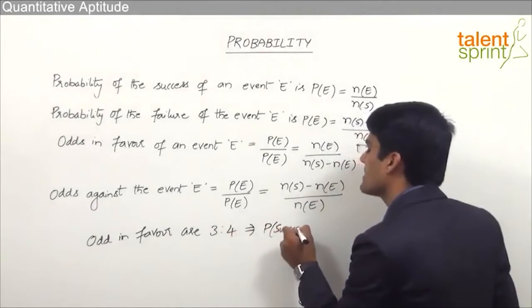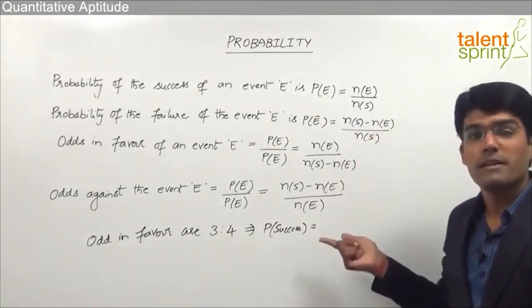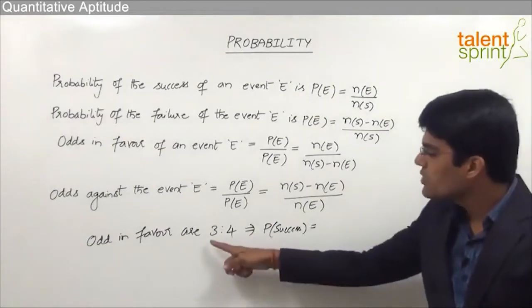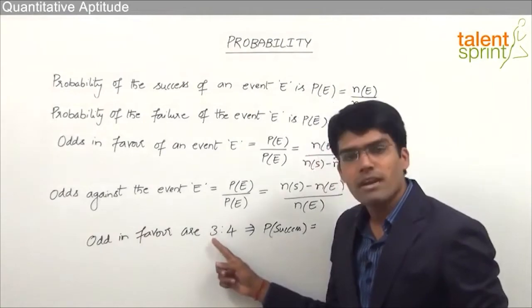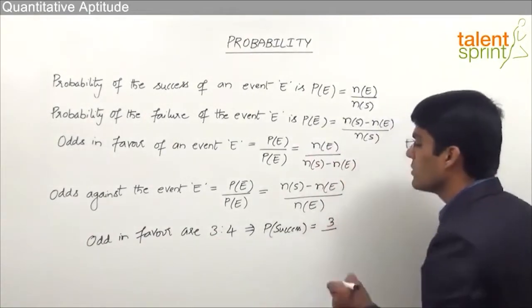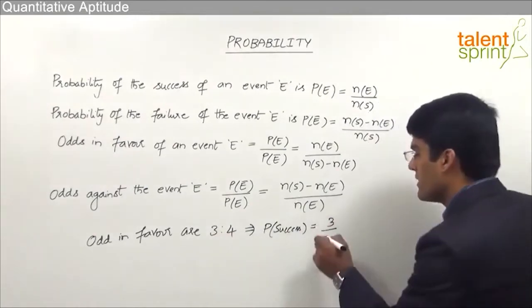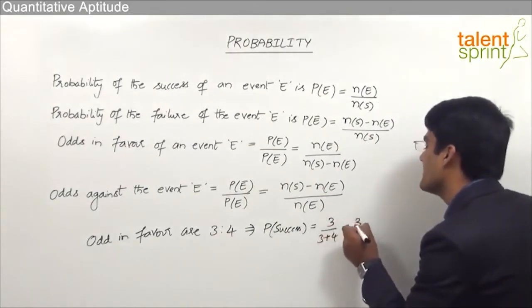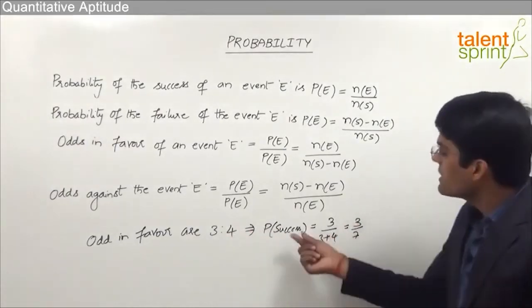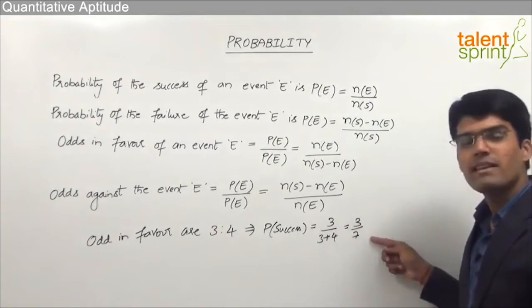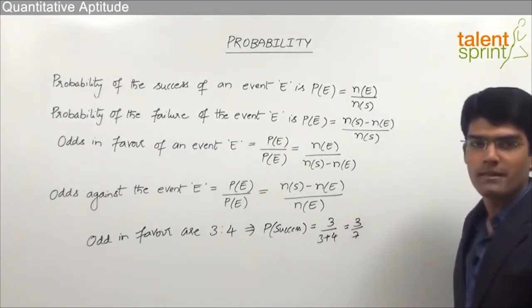So the probability of success can be taken as, we know that probability of success is the number of outcomes which are in favor divided by total number of outcomes. Now from the ratio we know that because these are odds in favor, the number of outcomes which are in favor are 3. So 3 divided by total number of outcomes are 3 plus 4. Outcomes in favor plus outcomes not in favor. So 3 plus 4, which can be taken as 3 by 7. So the probability of success from this can be taken as 3 by 7. And once we know the probability of success is 3 by 7, we can see the probability of failure will be 1 minus 3 by 7. That is equal to 4 by 7.